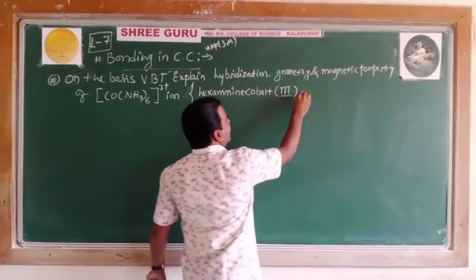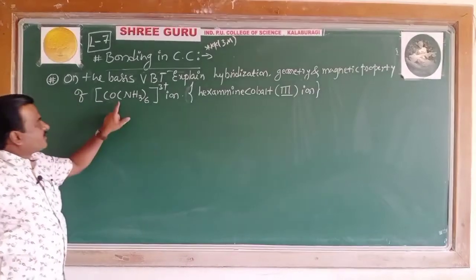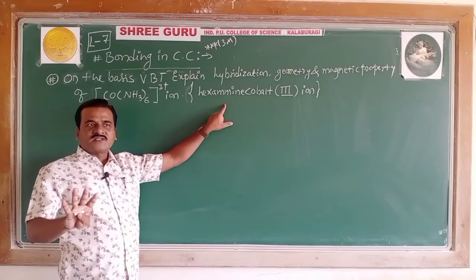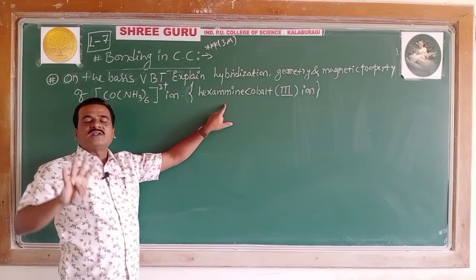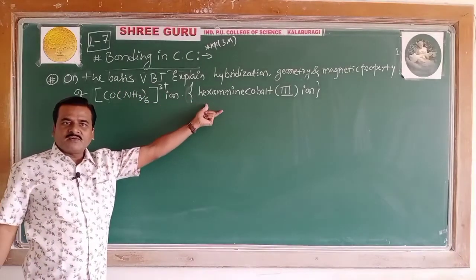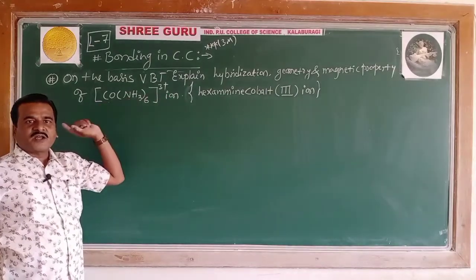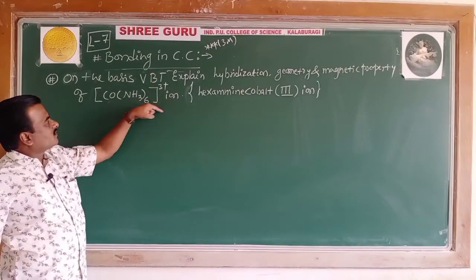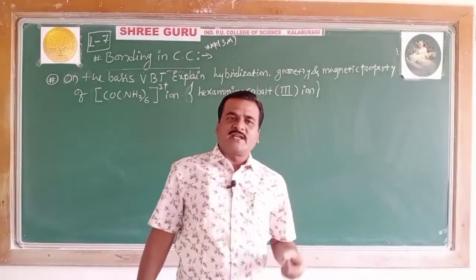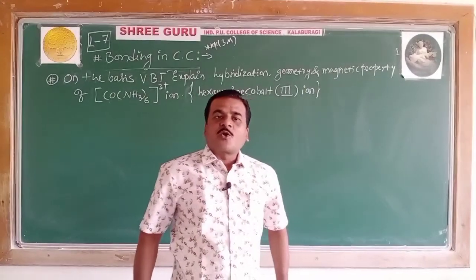Hexaamminecobalt(III) ion. You may be asked with the formula or with the name, so make it very clear. The 4 examples under the application of VBT are a must. They may appear with the name or with the formula. The question is: explain on the basis of VBT the hybridization, geometry, and magnetic properties of the complex ion.